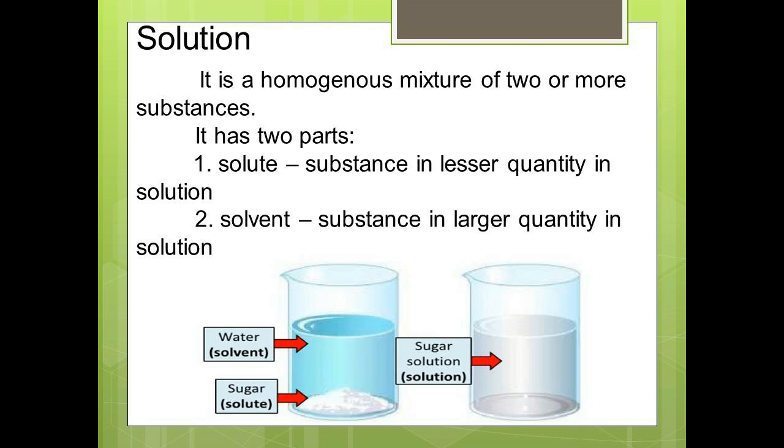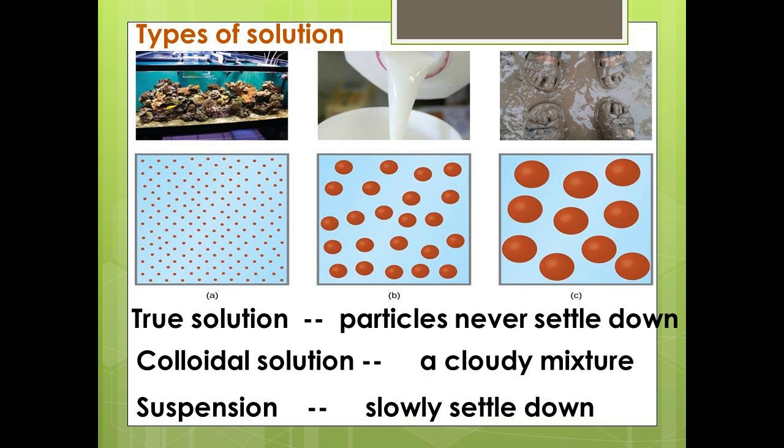Next, the sugar is completely dissolved in water, so that sugar solution is called a solution. We have types of solution: true solution, colloidal solution, and suspension. What is a true solution? In a true solution, the particles never settle down. For example, in a sugar solution, the particles never settle down.